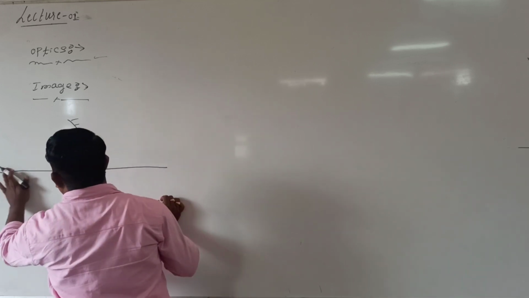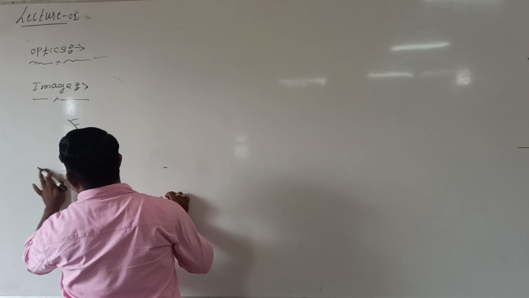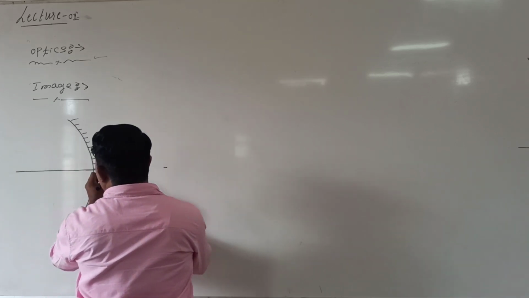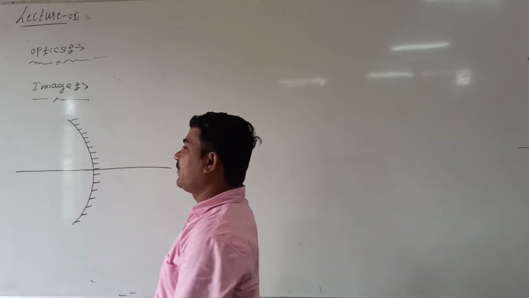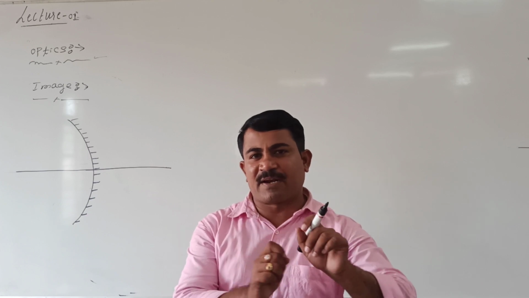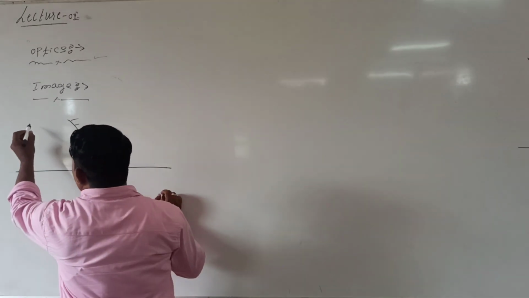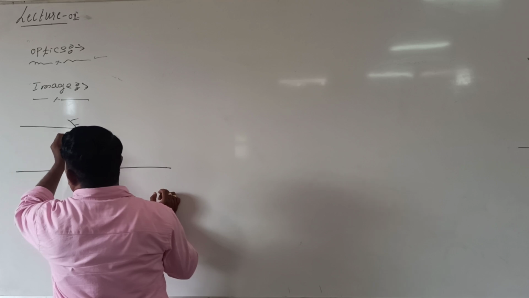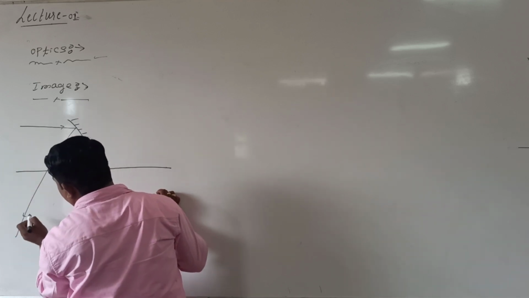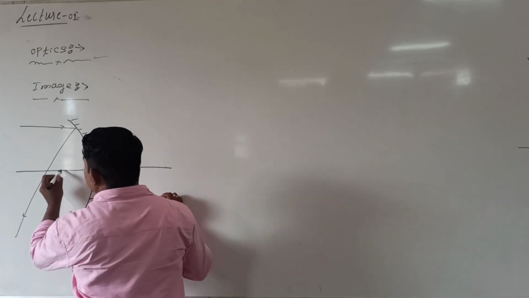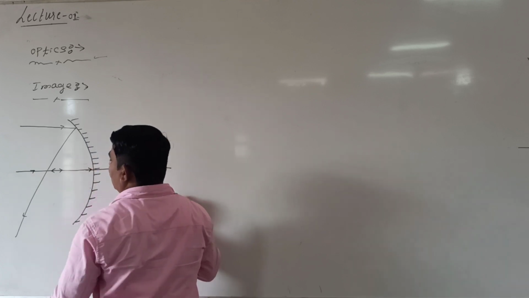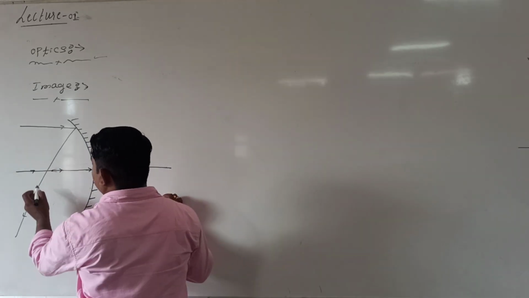Remember this. This is one parallel line, which is passing through the center of the mirror. Are you following me? Now let us take a ray of light incident and reflected back. How is it? Look at me. This is one ray of light. This ray of light is incident here. After incidence, the ray of light is reflected back in this direction. After incidence, it bounces back like this.